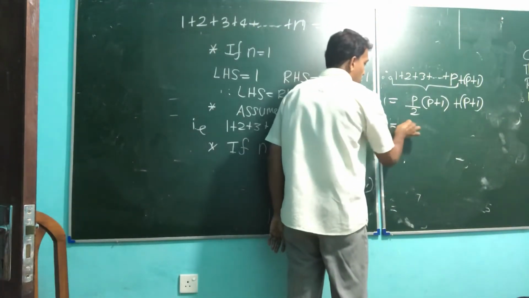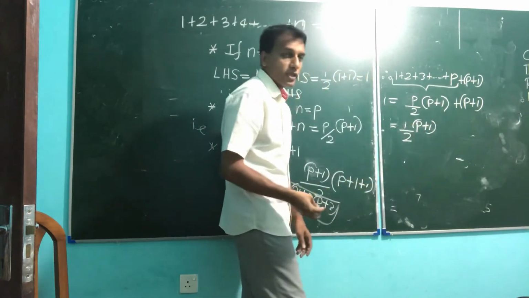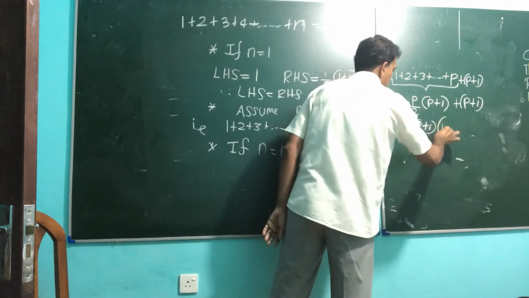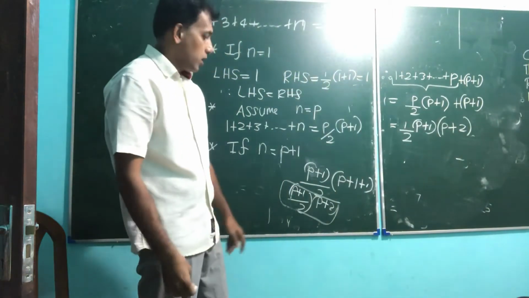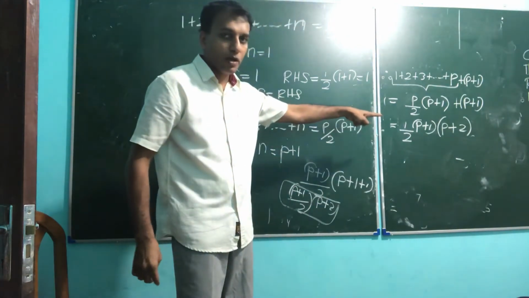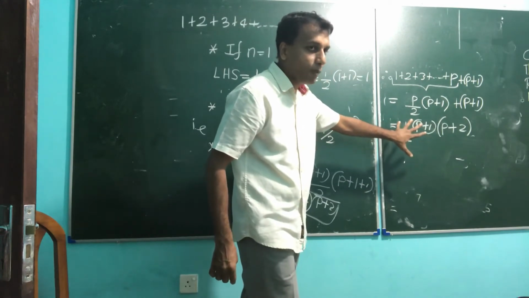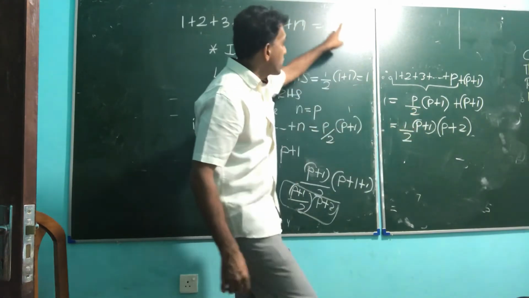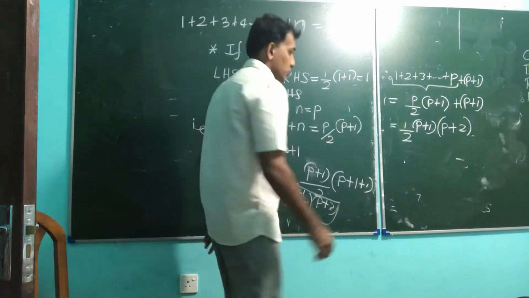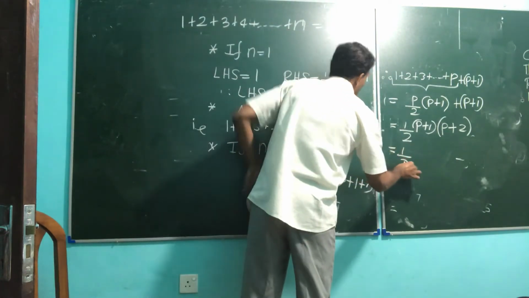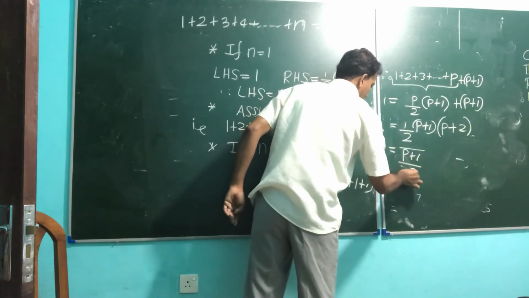Can I take the half out? Take the half out. Can I take the p plus 1 out? So what is the rest? Here p, here 2. See what the answer should be, that is there. But when we write the final step, we won't show it straight like that. We write it by substituting what you apply for n equal p plus 1: half, put n for p plus 1, a bracket, that also a bracket, right?